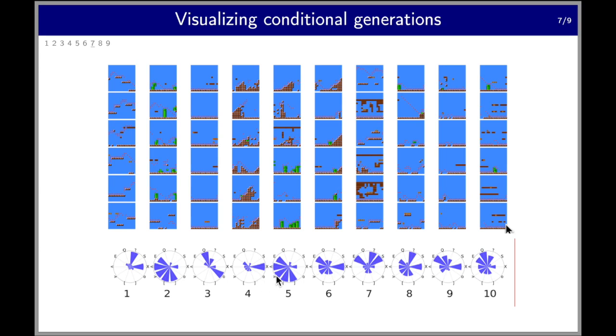So by the way, pipes are encoded by this character, this character, this character, this character, and this observation can even be verified from the generated examples. So here you see a lot of pipes, and here you see a lot of pipes. Radial bar plots of cluster 4 and 6 show high ground tile density. So by the way, ground tiles are encoded by the capital X. And this corresponds to the staircase design pattern shown up here.